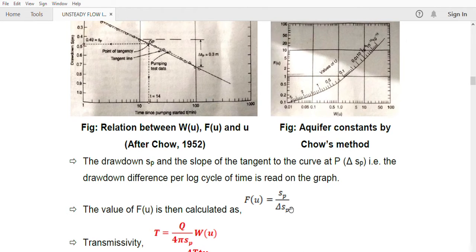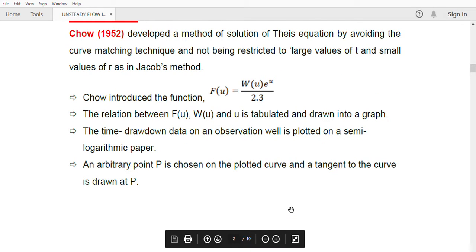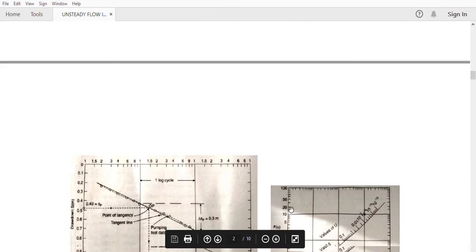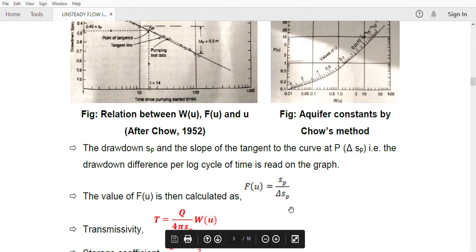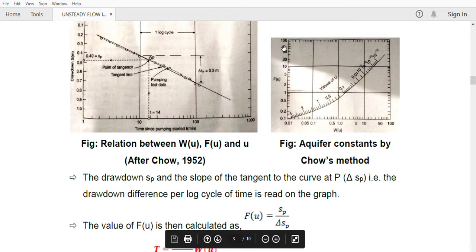That equation we have already seen. So this is the equation. Accordingly, he has drawn some graphs also. Now what we are going to do is, from this you will get f of u. This graph is already there; Chow has drawn this graph also.